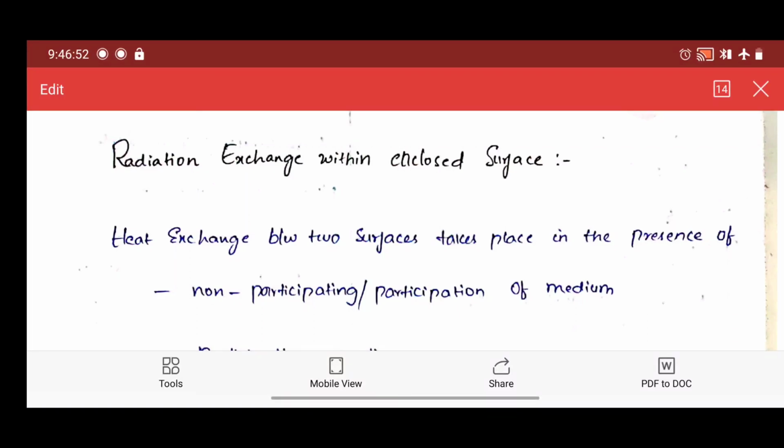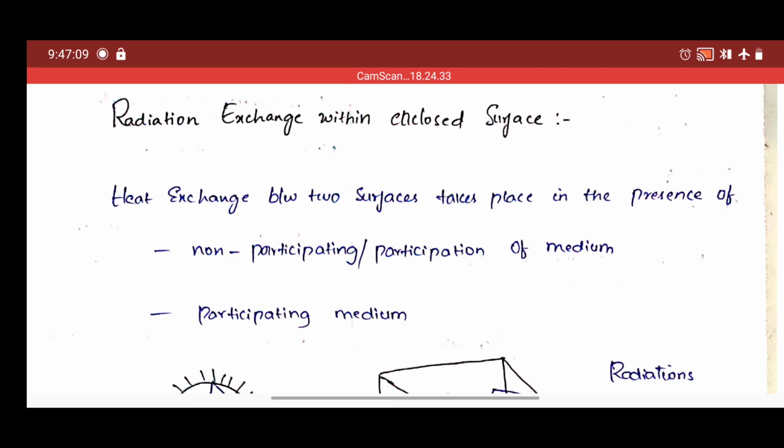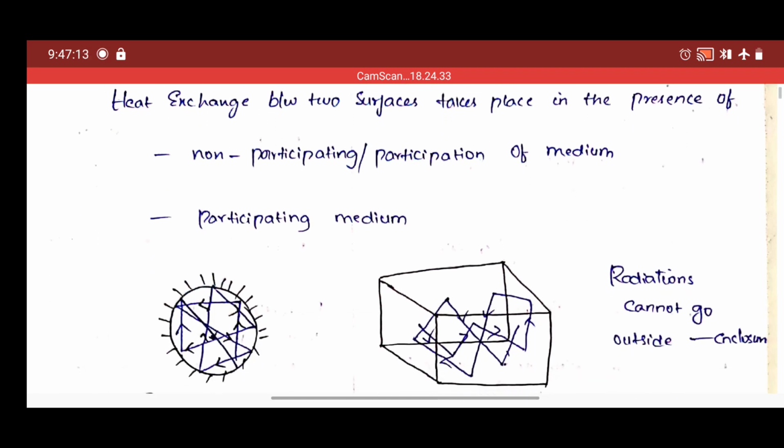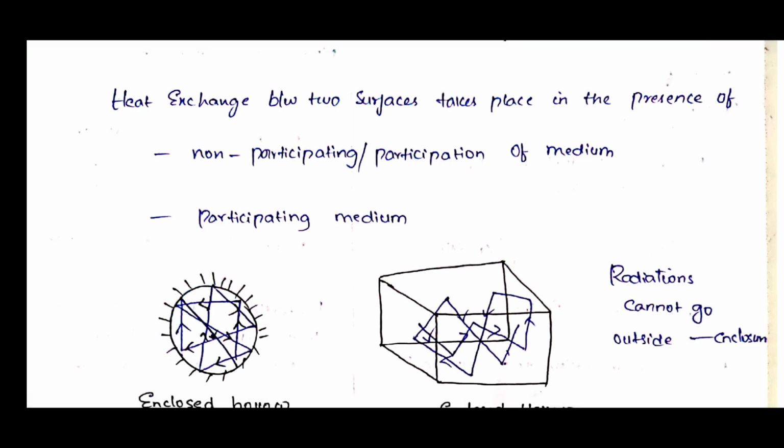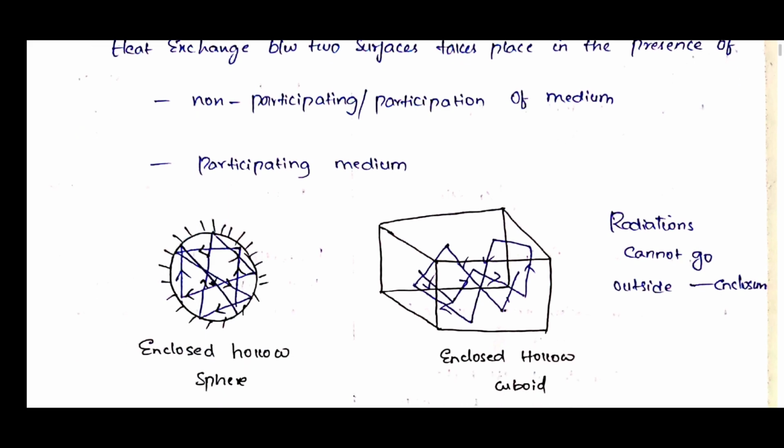In the previous session we discussed the laws of radiation, and now we'll see how radiation heat exchange takes place between two surfaces. It might take place in the presence of a non-participating medium or a participating medium. Before that we should know what an enclosed surface is. Then we can see how radiation can be exchanged between the enclosure surfaces.